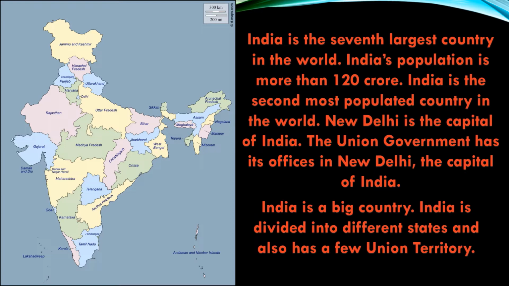New Delhi is the capital of India. The union government has its offices in New Delhi, the capital of India. India is a big country. India is divided into different states and also has a few union territories. This map shows states and union territories of India. Look at the map.